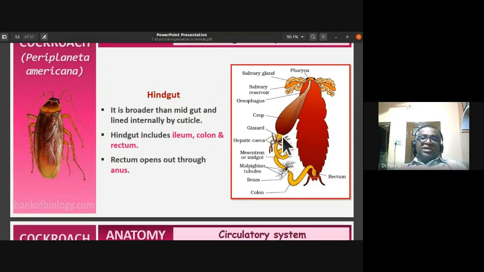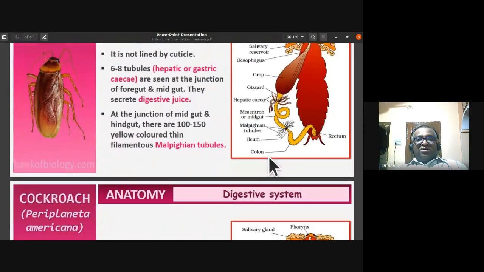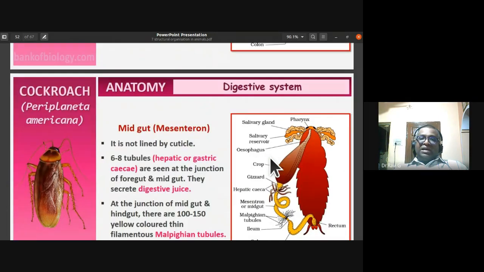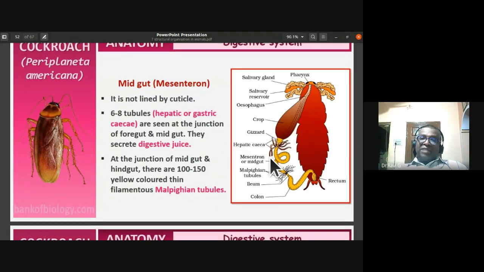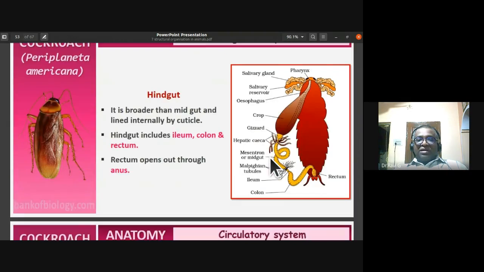At the junction between the foregut and midgut, we have 6 to 8 tubules, which we call hepatic caeca or gastric caeca. They secrete digestive juice. The midgut is not lined by cuticle. Only the foregut and hindgut are lined by cuticle, so remember that.